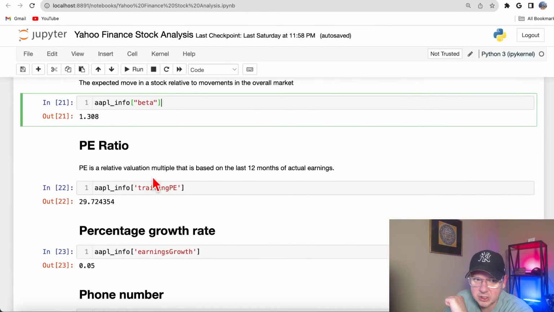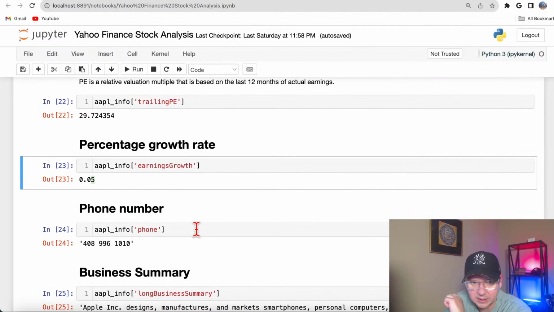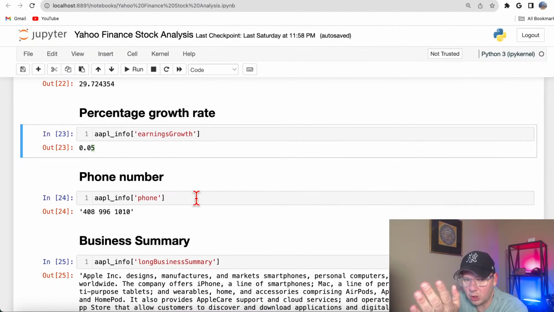Also, we got price earning ratio, right? Percentage growth rate. It's not a growing stock, so it's just growing little by little. If you want to make a phone call to Apple, you could get a phone number here, you see. So you can find a bunch of different information.